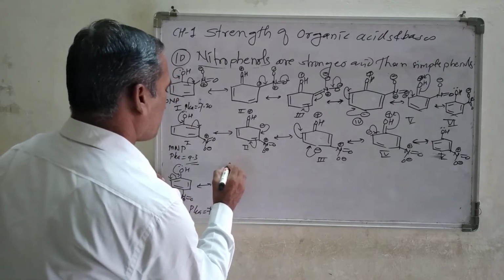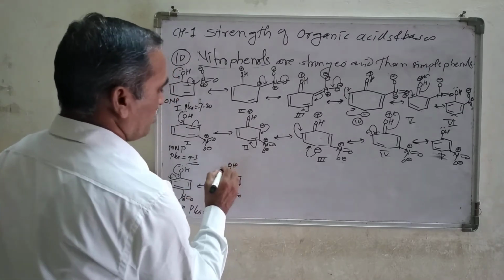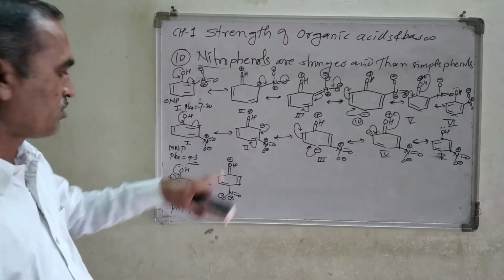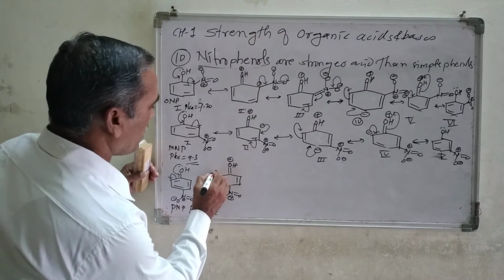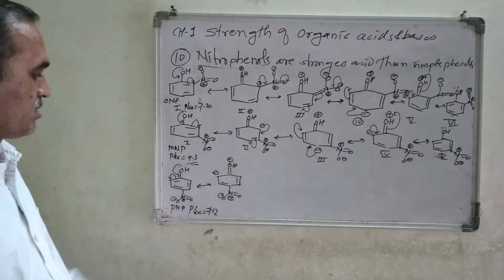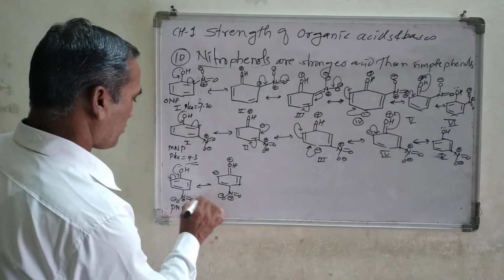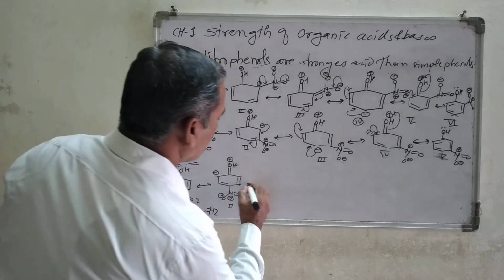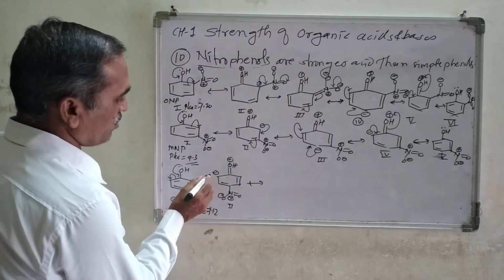Then what are the changes made here? OH. Now oxygen has 3 bonds, therefore it acquires the positive charge, and the negative charge is at this corner point. This is structure number one, this is structure number two, right? Now next one, what is going to happen?